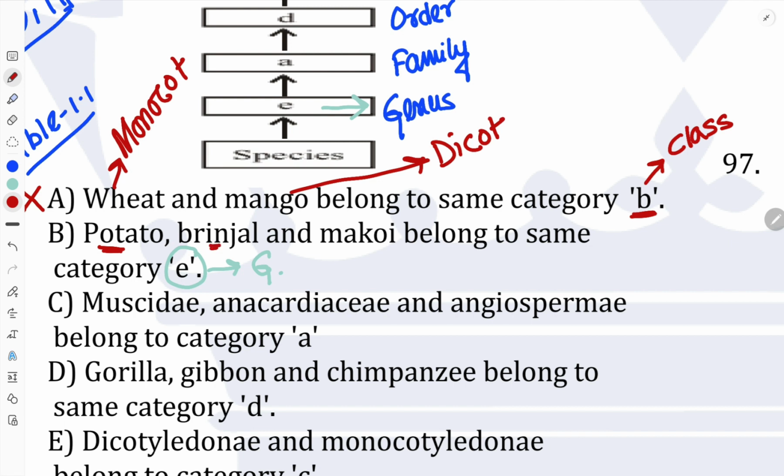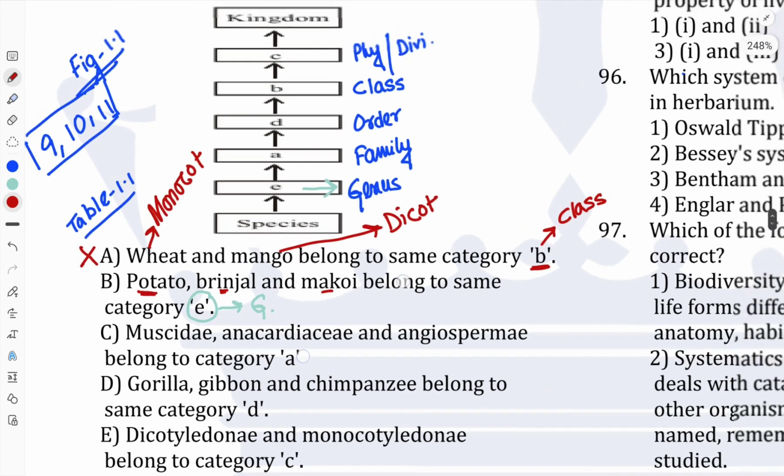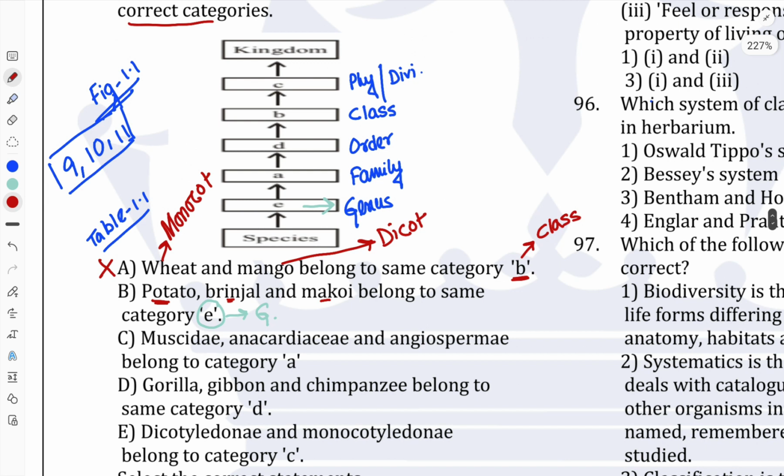Brinjal's scientific name is Solanum melongena, and makoi's scientific name is Solanum nigrum. So all three of these belong to the Solanum genus. Obviously they will belong to the same phylum, because their genus is the same. They only differ in the species category. So statement B is correct.